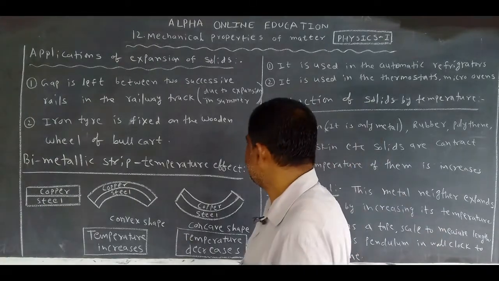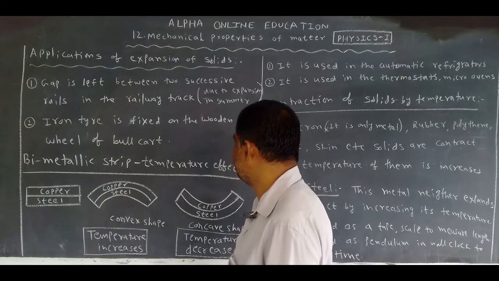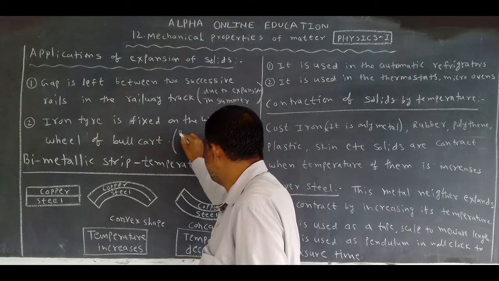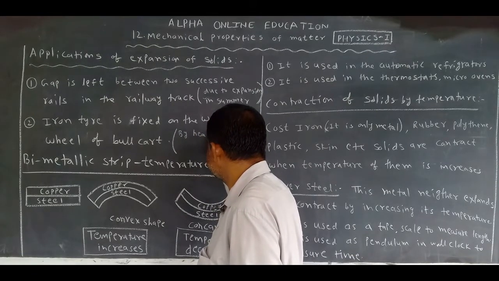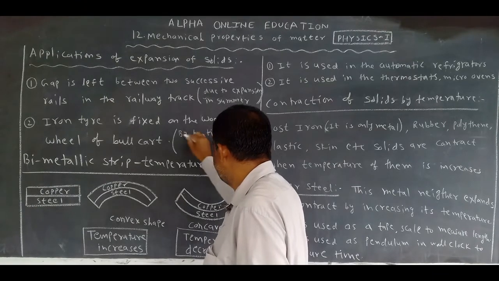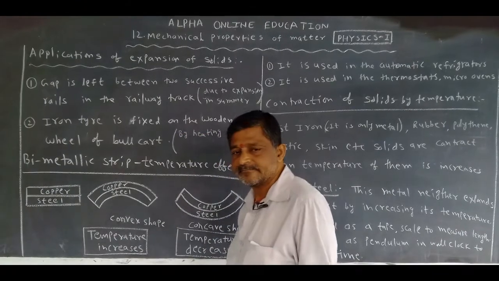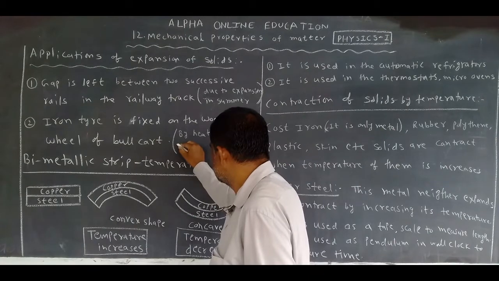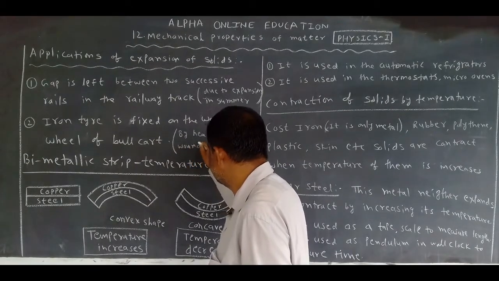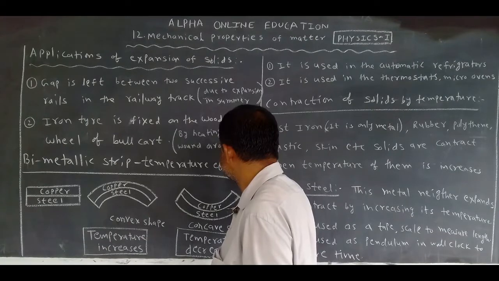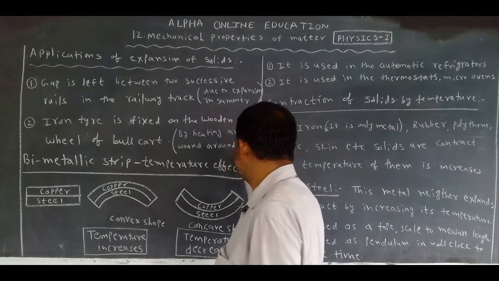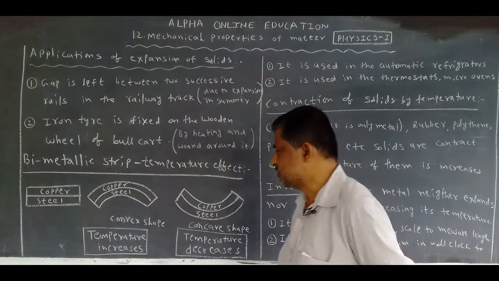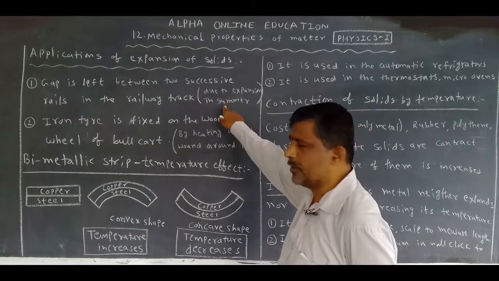That's why the iron tire is fixed on the wooden wheel of the bull cart by heating and wound around it. Okay? These are the 2 applications. This is very, very important for 2 marks.